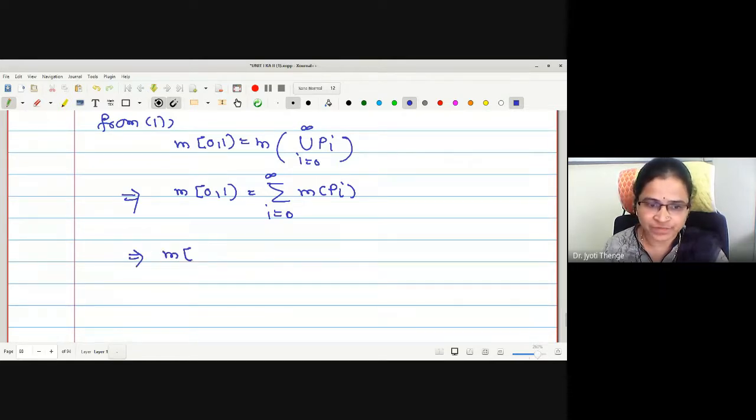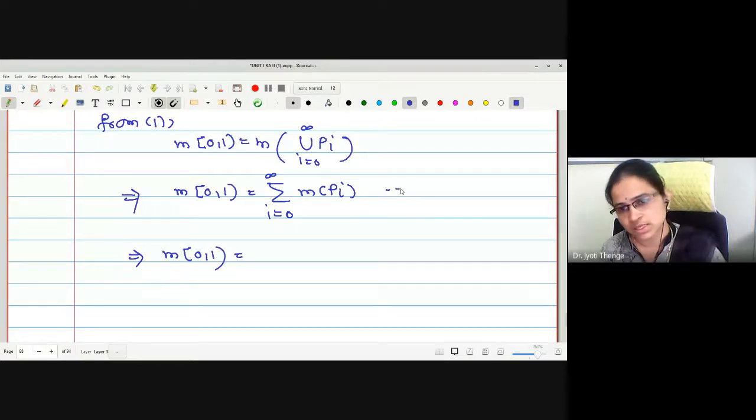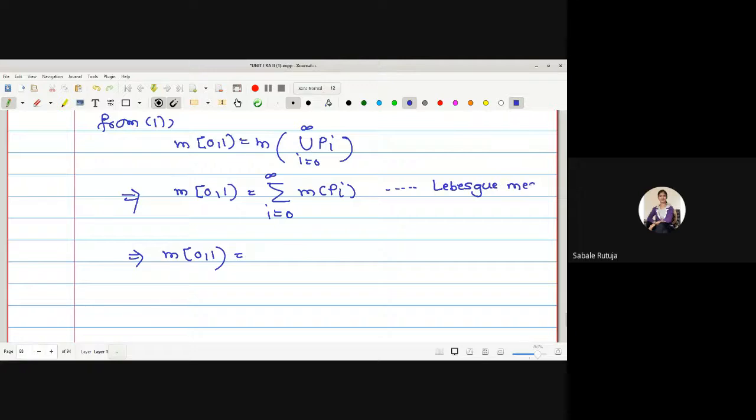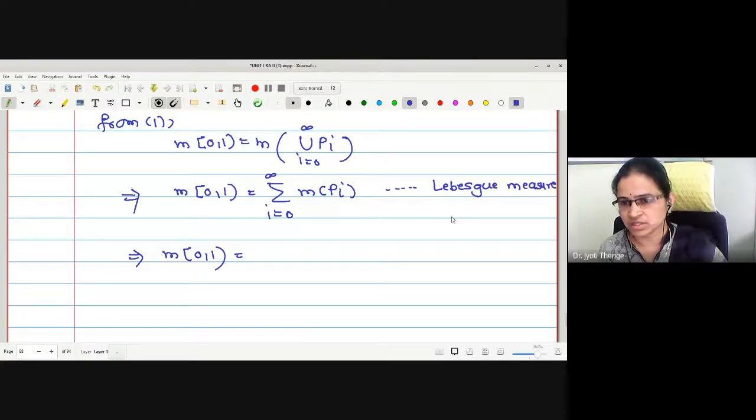Which property have we used? Lebesgue measure is countably additive.